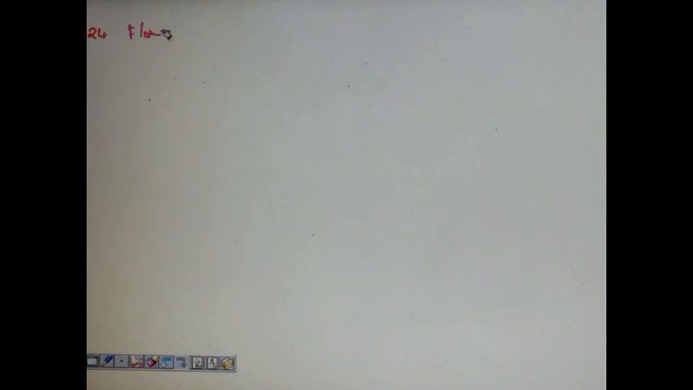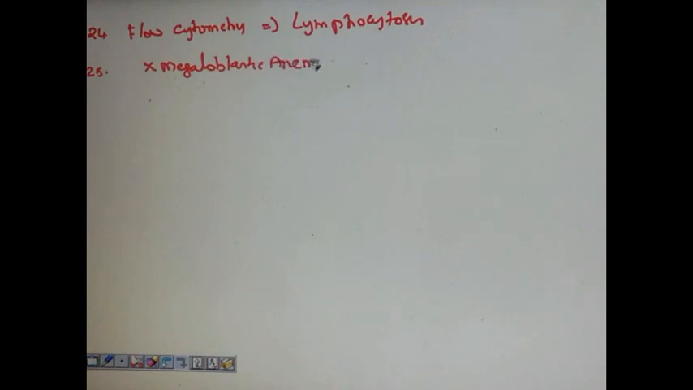Next question was flow cytometry is done in. The answer was lymphocytosis, as it is used for identification and the classification of T and B cells. Following does not indicate megaloblastic anemia. So this is not seen in megaloblastic anemia. The answer is increased reticulocyte count. Increased retic count, as in MA they say that there is decreased retic count.